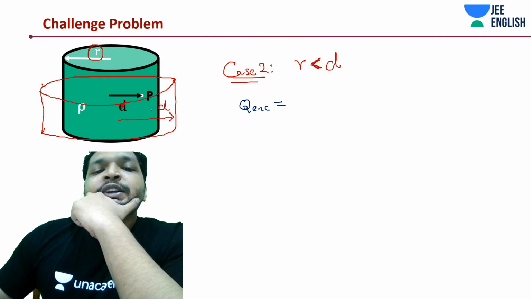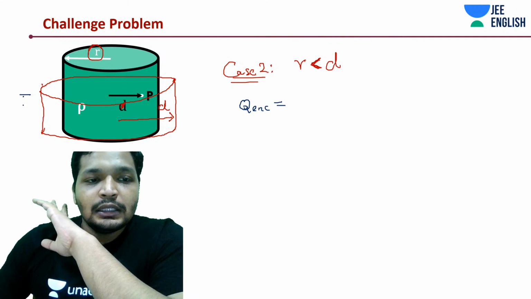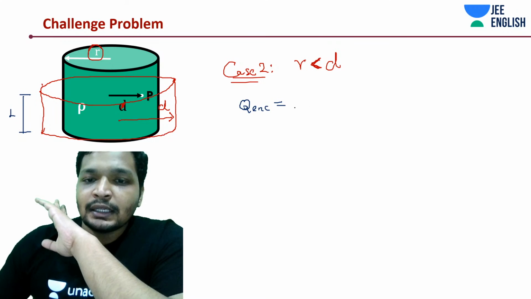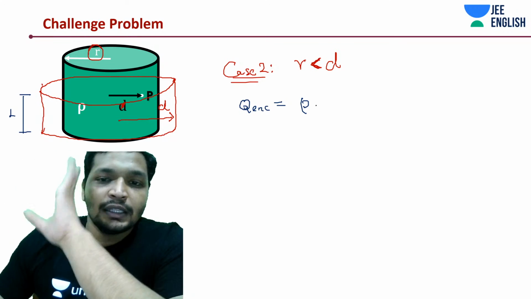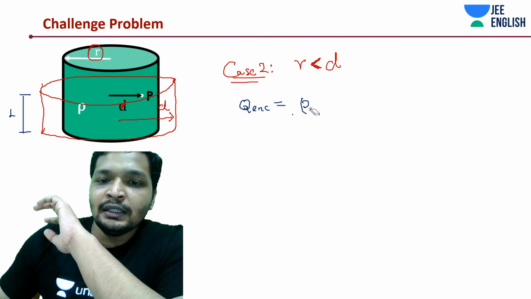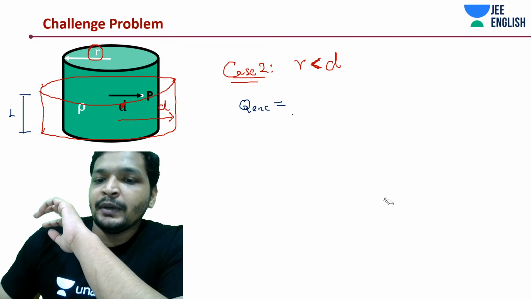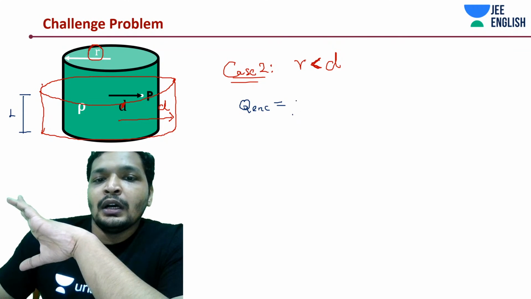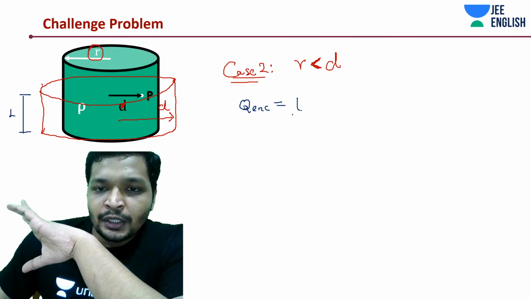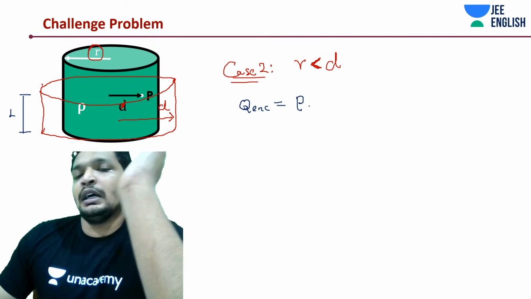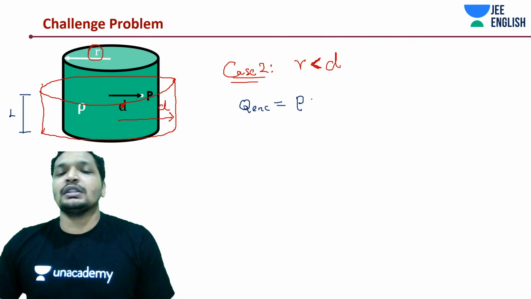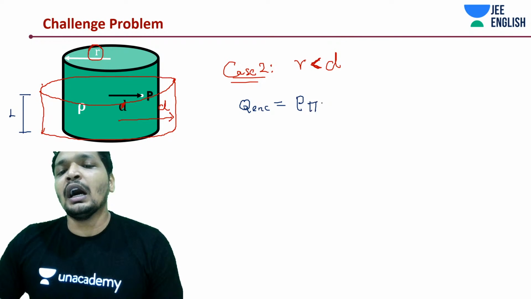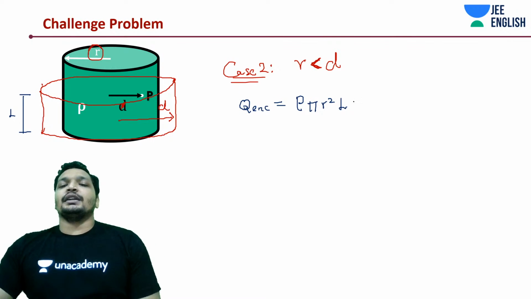If this is of length L, it's going to be, infinitely speaking, the entire thing, but since it is limited by L, it's just going to be rho into the volume of the cylinder, the spatial or volume charge density, pi r square into that finite length L. Now only a finite amount is being enclosed.